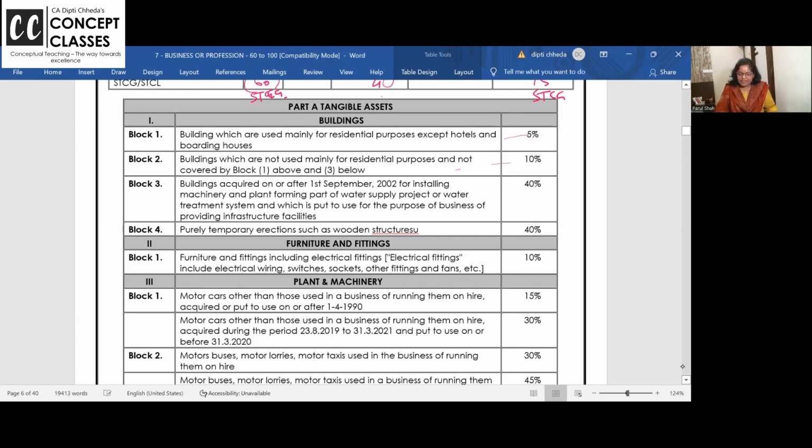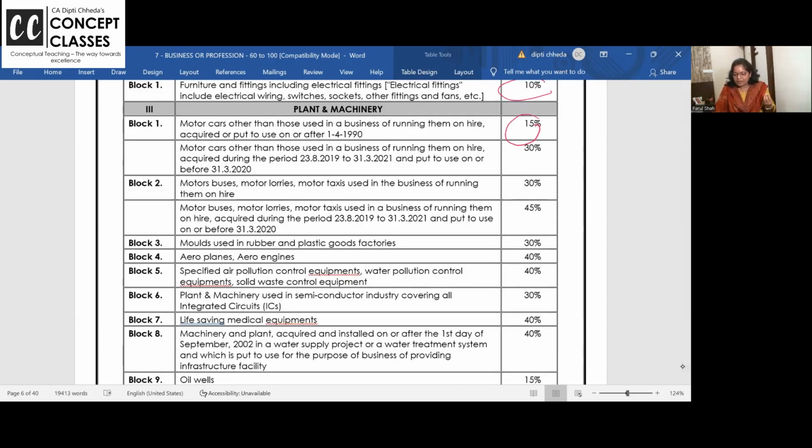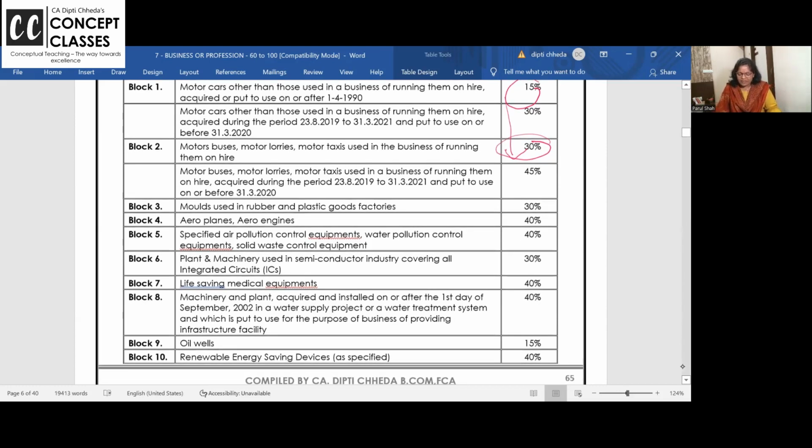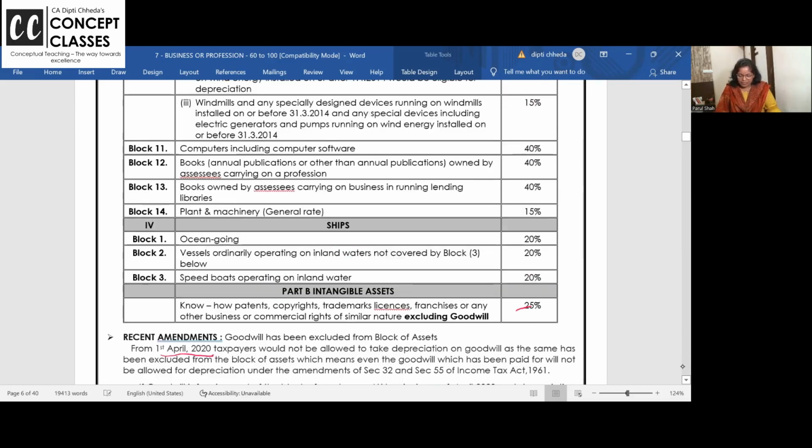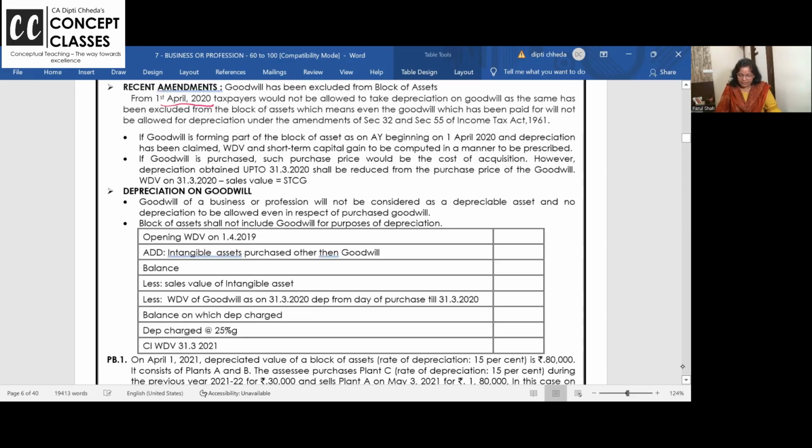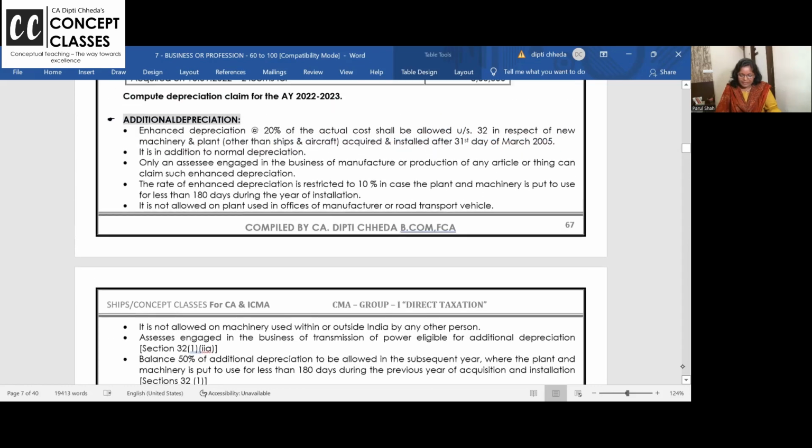Yeah. Building normally it is 10%, furniture 10%, plant and machinery everywhere it is 15, except if plant and machinery is used for transporter and all, I mean say hiring and leasing, then it is double. क्योंकि हमारी कार कम यूज होती है, कैब की ज्यादा. Rest all on energy and pollution and all 40%. That's it. So like this gist, and intangibles is 25%. Okay? Right. If you solve these all, almost more than 10 problems are there, it will be clear.